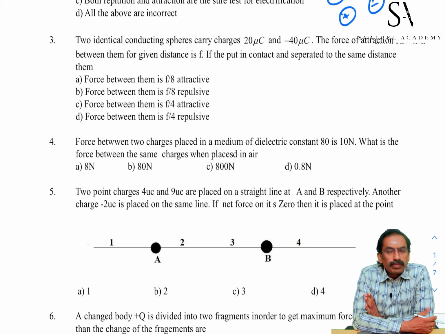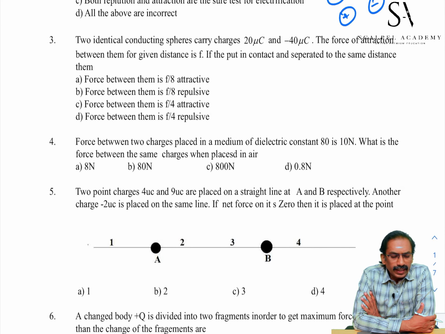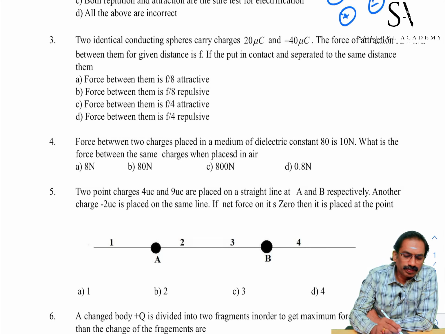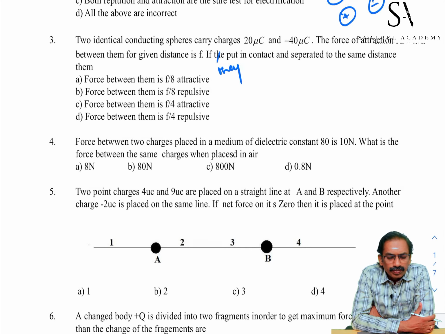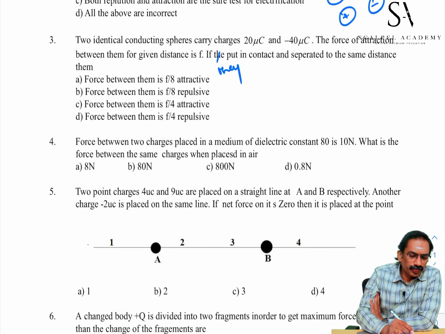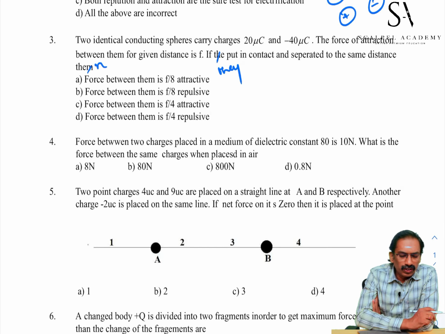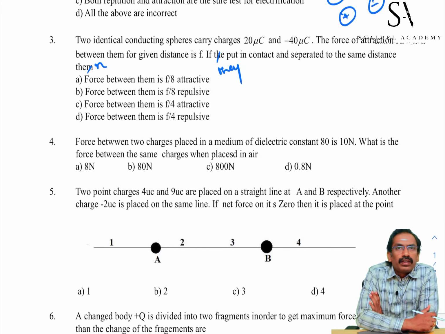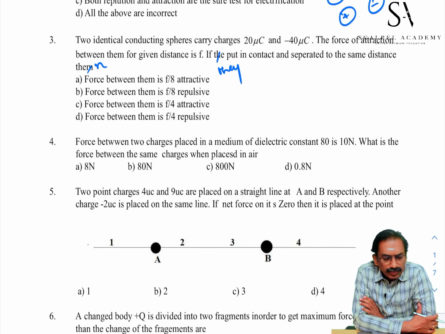Student, go to the third problem. Two identical conducting spheres carry charges 20 and minus 40 microcoulomb. The force of attraction between them for a given distance is F. If they are put in contact and separated to the same distance, then we have to calculate the new force.